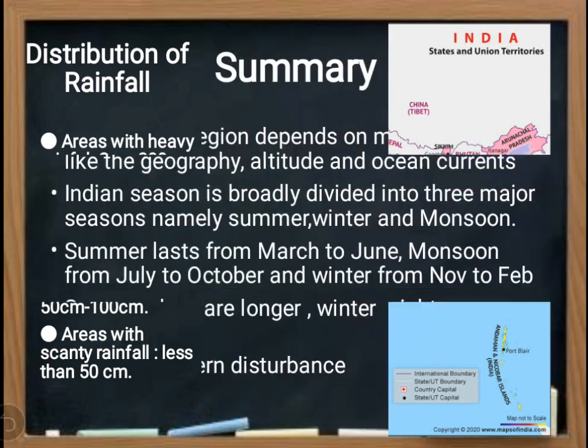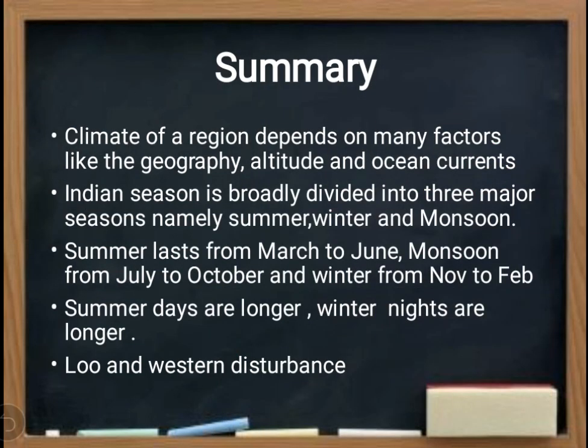So what have we learned from the chapter? We have learned that the climate of a region depends on many factors like geography, altitude, and ocean currents also. The Indian season is broadly divided into three major seasons, namely summer, winter, and monsoon, and there is spring also. Summer lasts from March to June, monsoon from July to October, and winter from November to February. In summer, days are longer, but in winter, nights are longer.